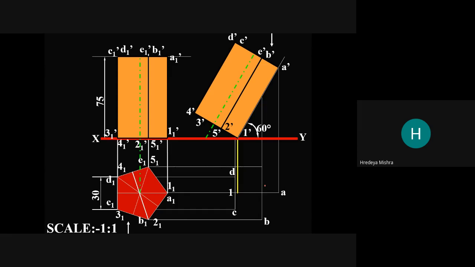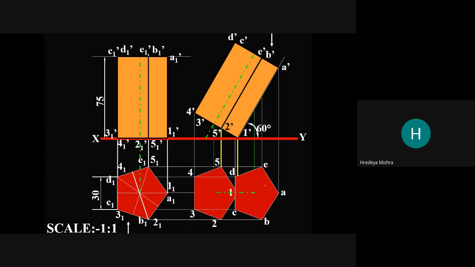See, here we get the actual shape of the prism which is given. So this is the actual front view.